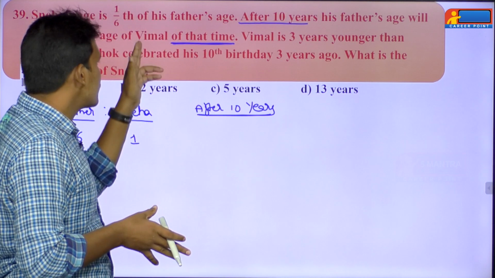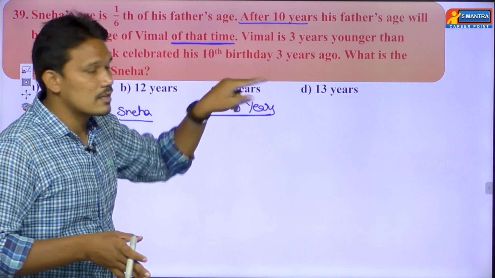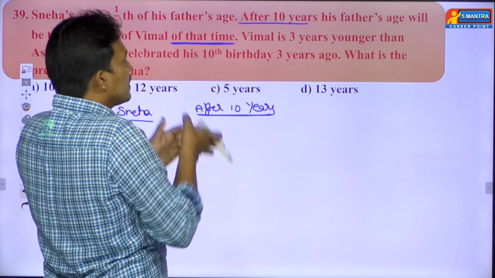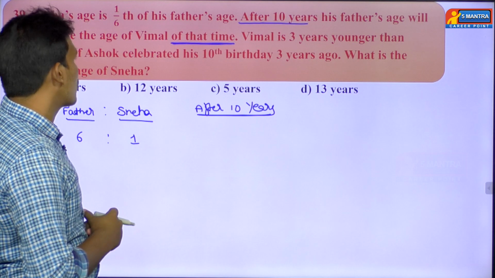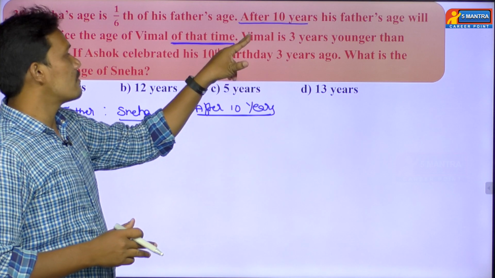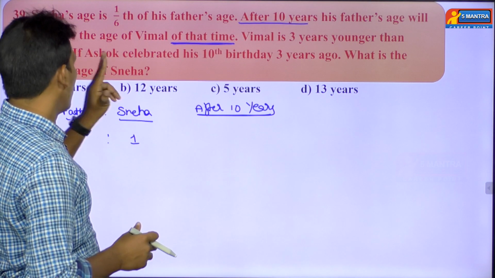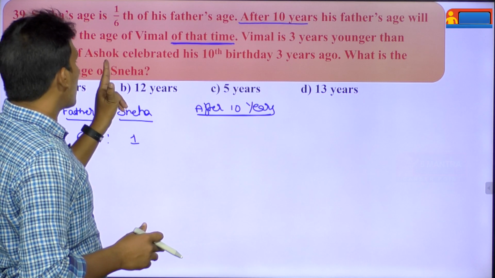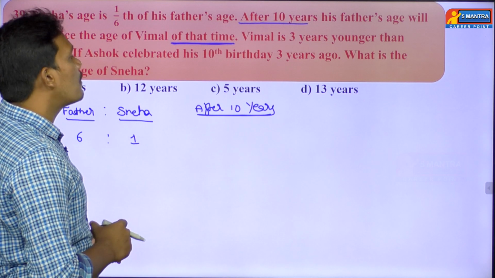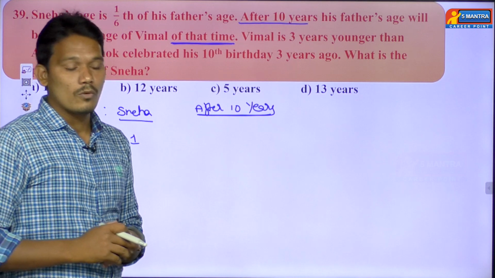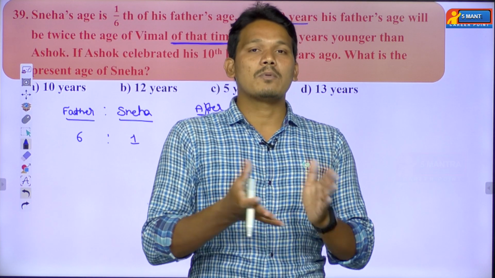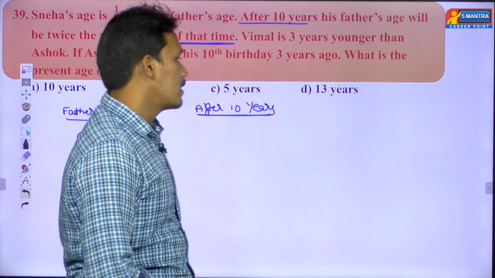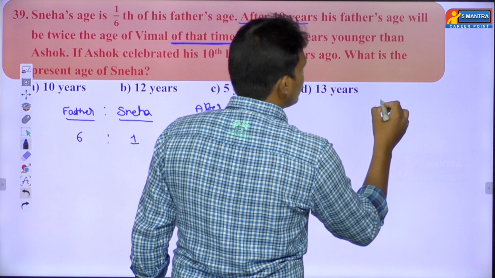So here you have to consider Vimal's age after 10 years. We need to find Vimal's present age. But what is the next point he has given? Vimal is 3 years younger than Ashok, means to find Vimal's age, we have to find Ashok's age. Ashok celebrated his 10th birthday 3 years ago. Then what about Ashok's present age? 10 plus 3, that is 13 years.